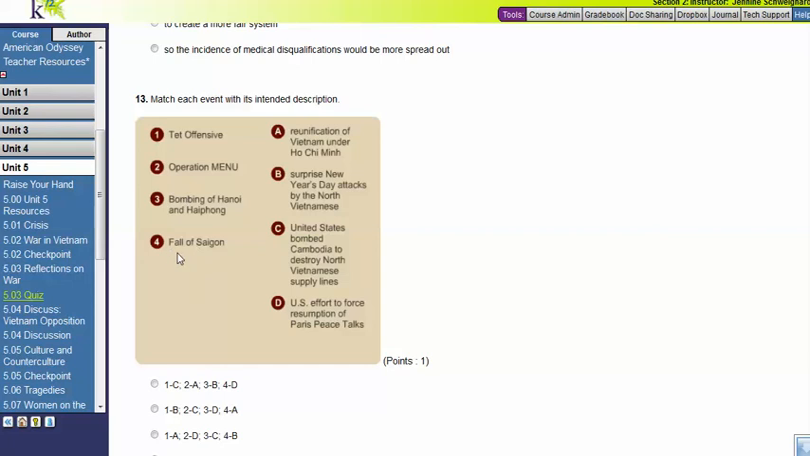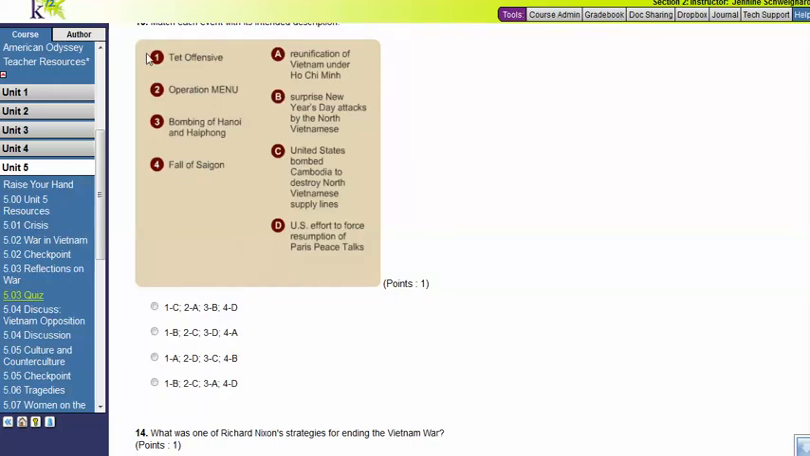The descriptions are A, reunification of Vietnam under Ho Chi Minh, B, surprise New Year's Day attacks by the North Vietnamese, C, United States bombed Cambodia to destroy North Vietnamese supply lines, and D, U.S. effort to force resumption of Paris peace talks. Okay, so you're going to be matching up the number to the corresponding letter and then trying to identify which set of matches is accurate in the multiple choice here.